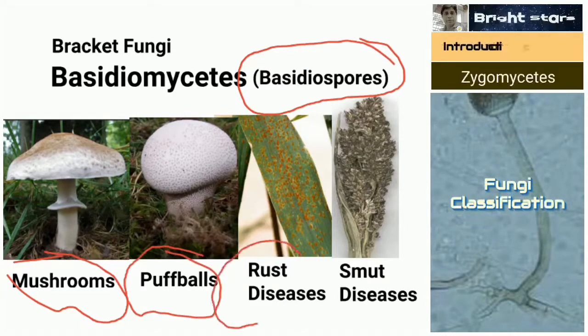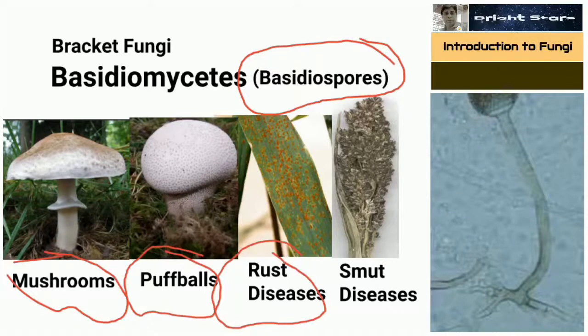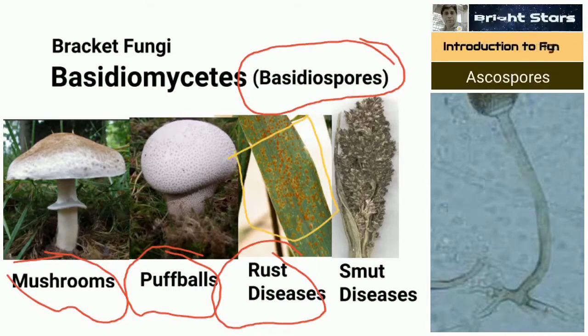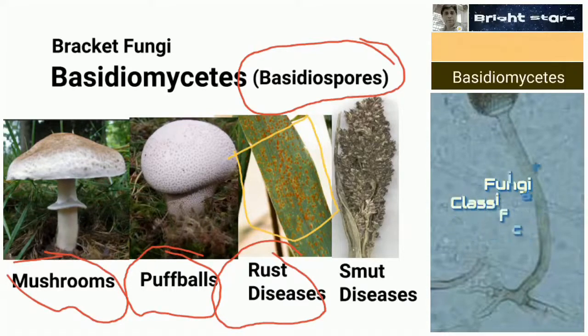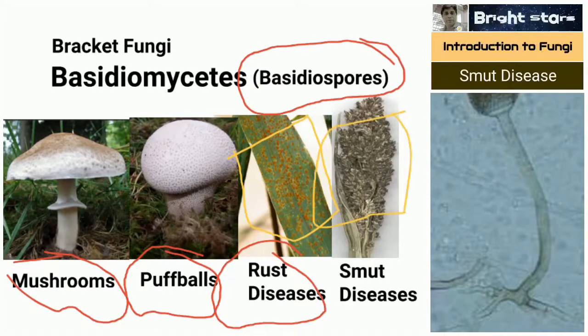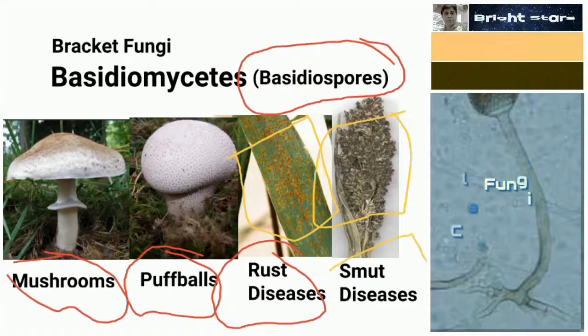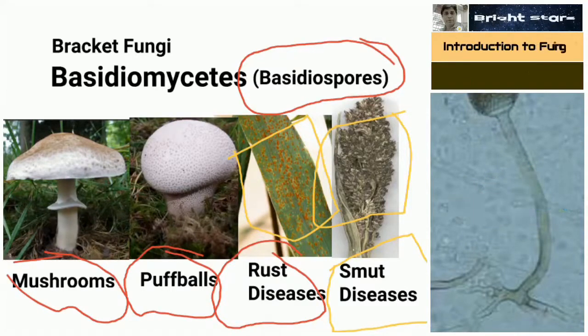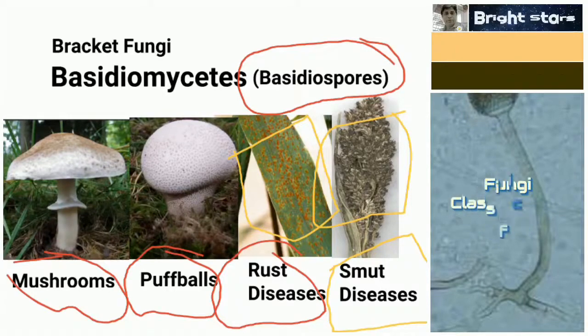Puffballs, rust disease. You see here, you can find a rust-like appearance, that's why we call it rust disease. Smut, black soot, that kind of disease we call smut disease. So mushrooms, puffballs, rust disease-causing fungi, smut disease-causing fungi.